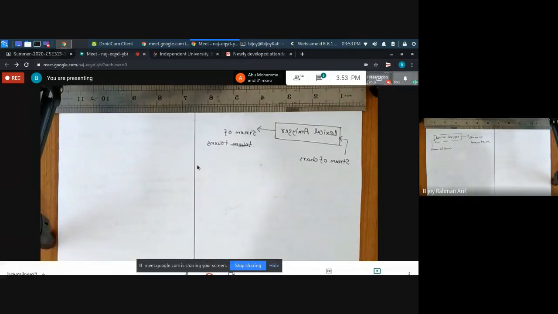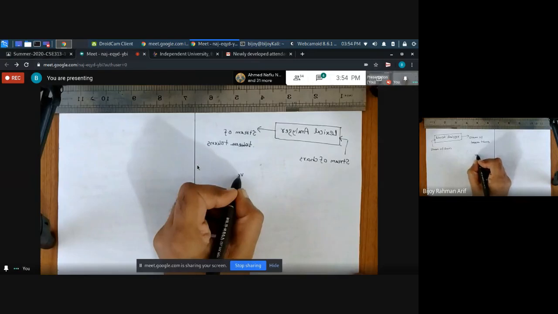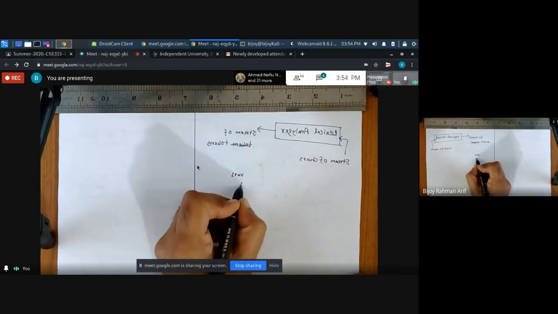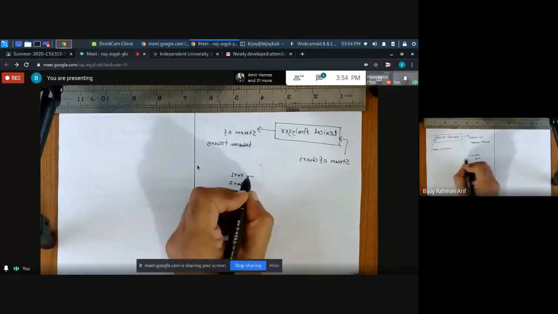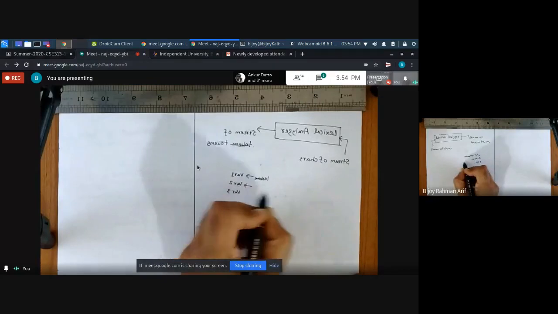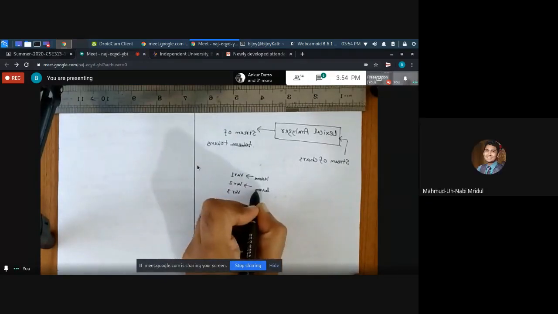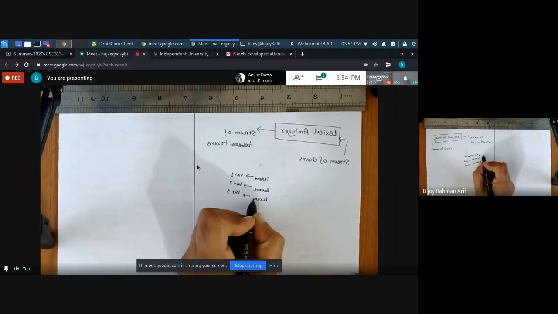If people are getting a little bit confused, let's assume in a program I have variable1, variable2, variable3. This is a lexeme, this is a lexeme, this is a lexeme. But what type of lexeme are they?